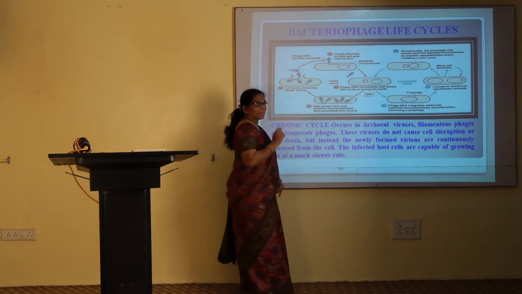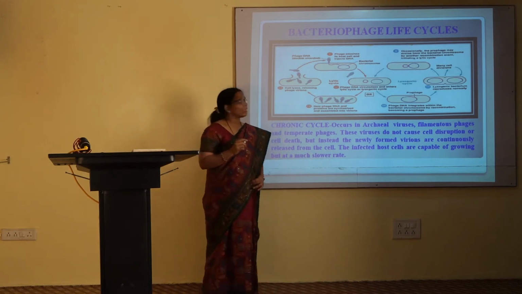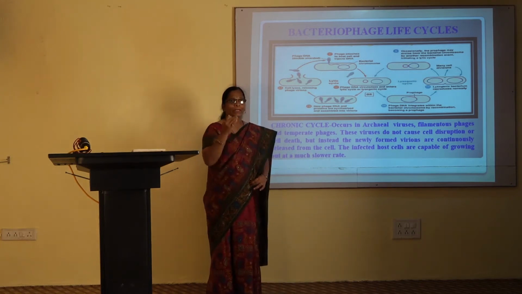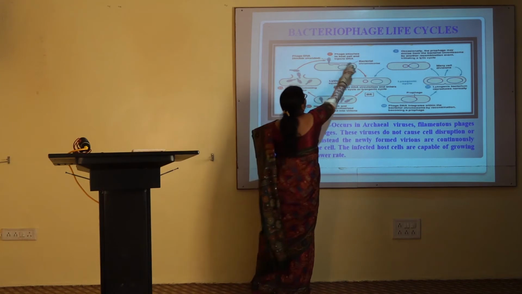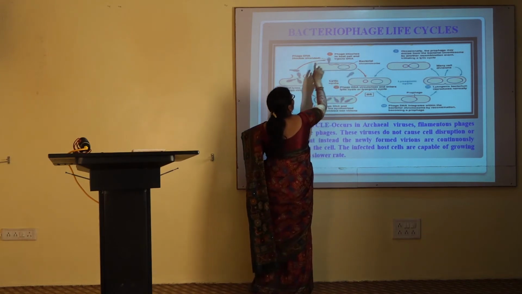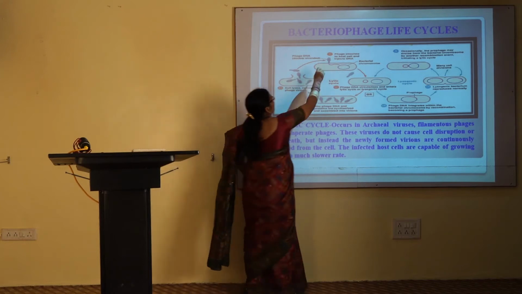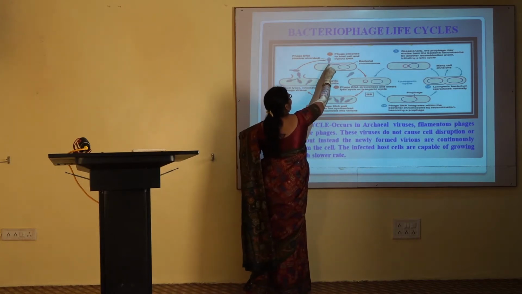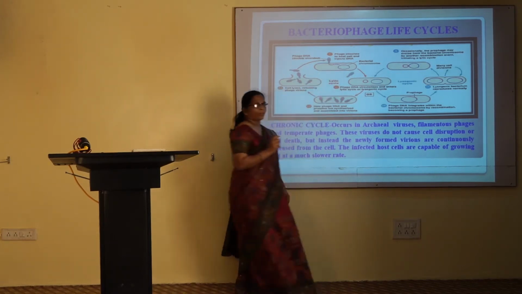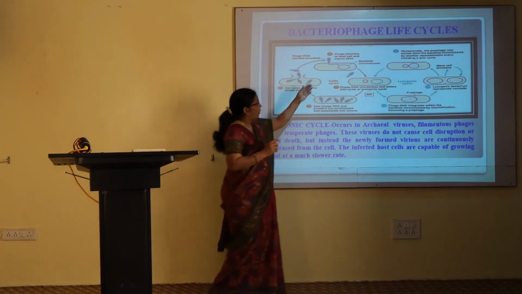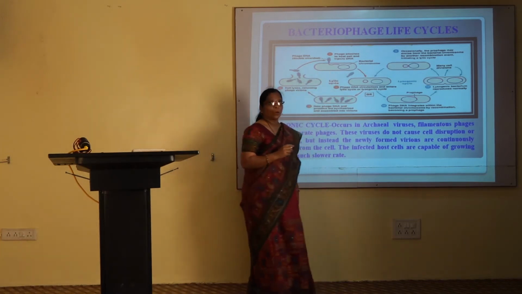Now, the first two steps are common in both of them, that is attachment of bacteriophage onto the host cell surface. This is a bacteriophage. It gets attached onto the host cell surface, and then it penetrates its genome. As you can see here, this is a genome in the form of DNA. It is inserted into the host cell.